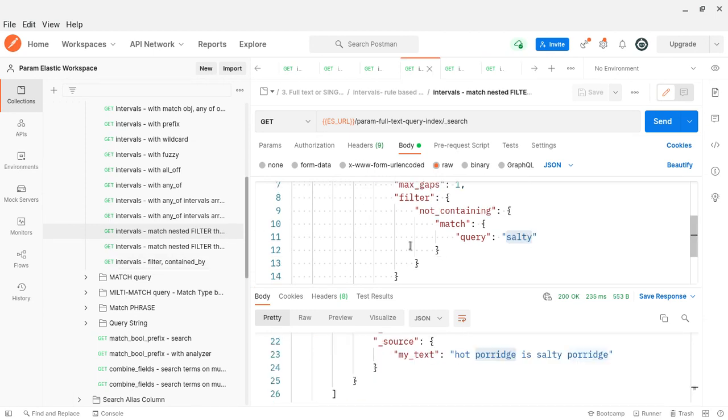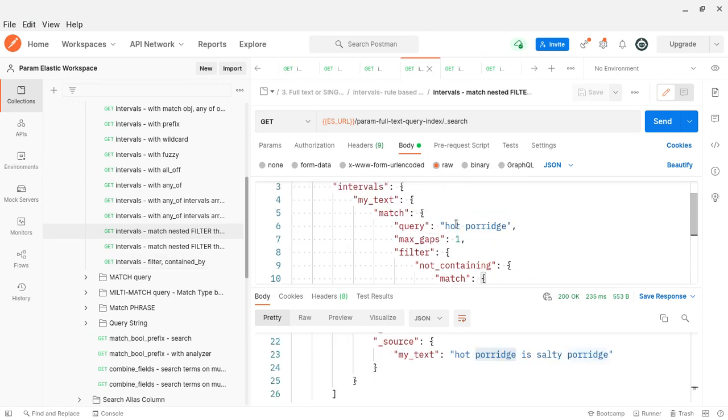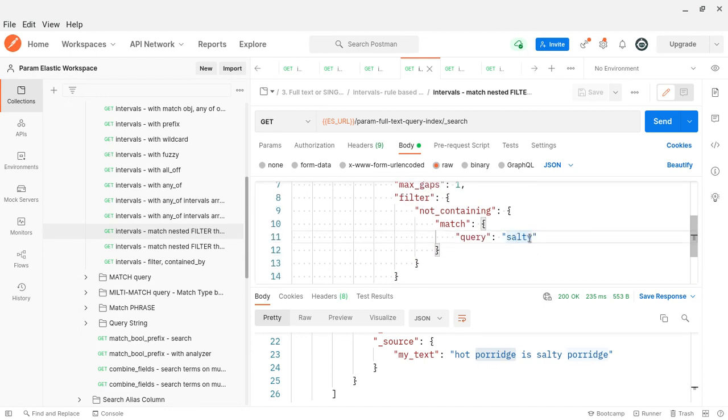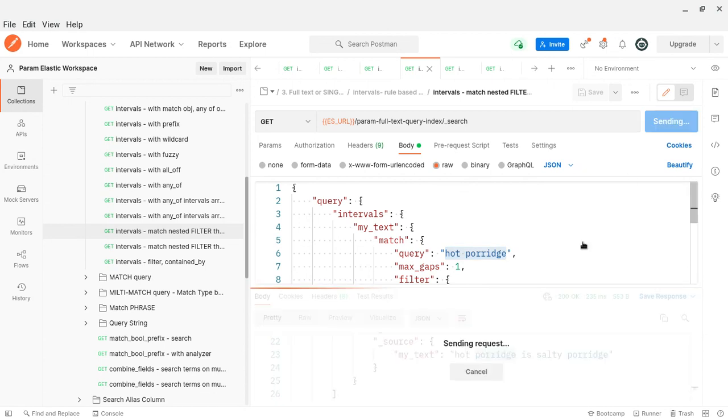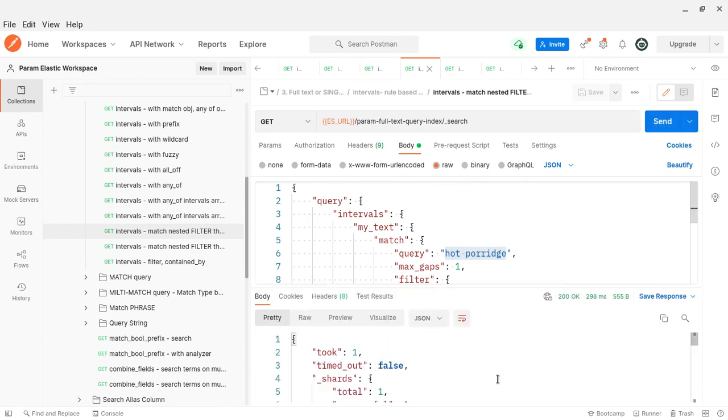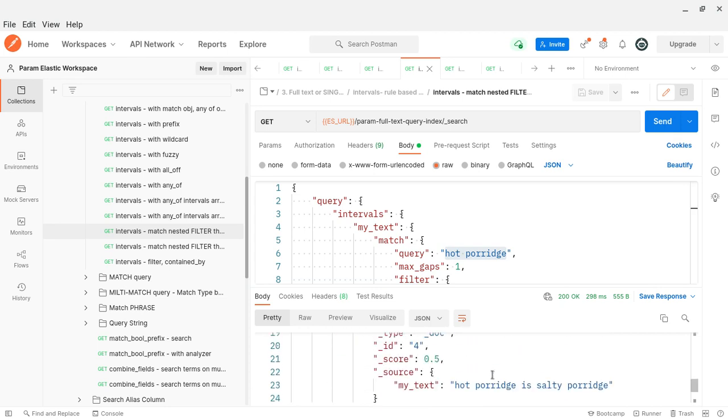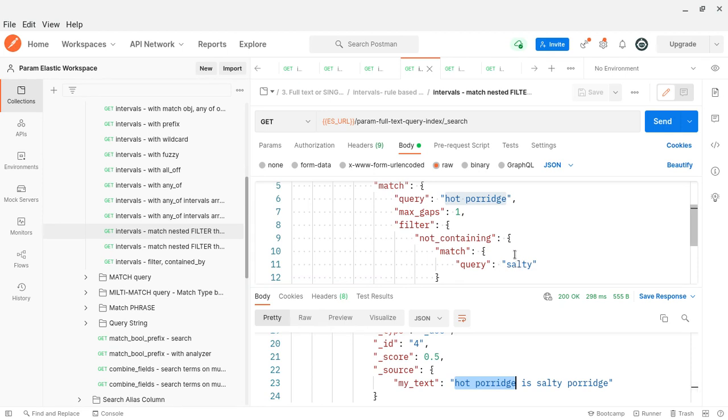Here I have explained it, right? It is not containing. So with hot porridge, salty should not be contained inside of it, within the intervals. Okay, now I got it. Because of this document, hot porridge is there and salty is not inside of that, so obviously I get it. If it is containing by, then I will not get it. Got it.